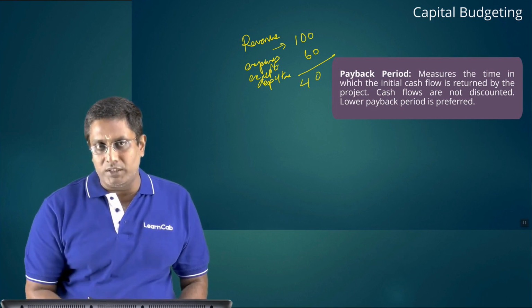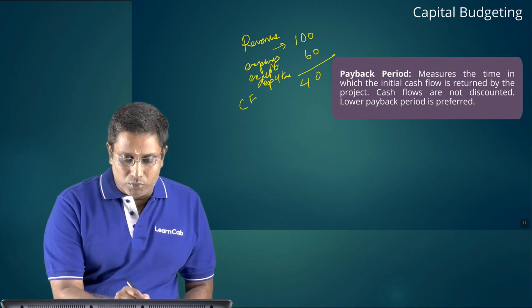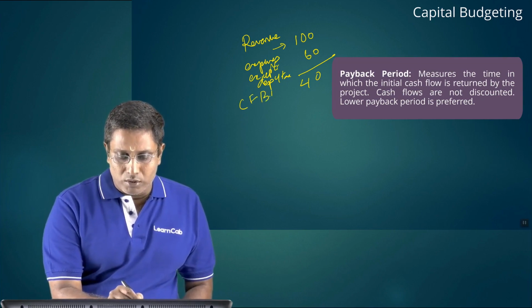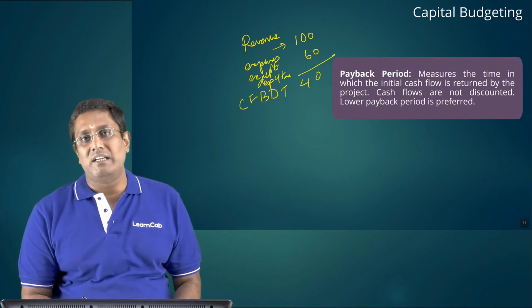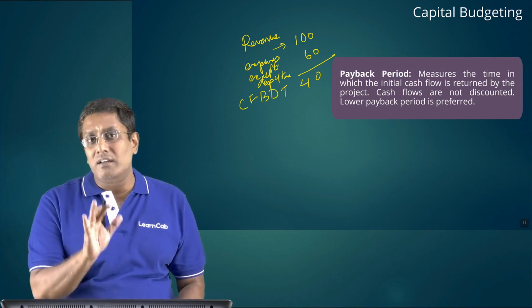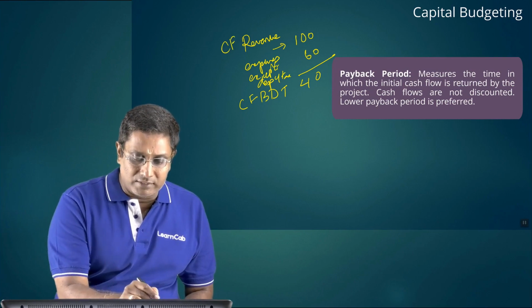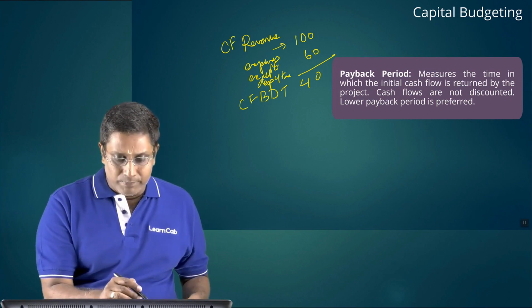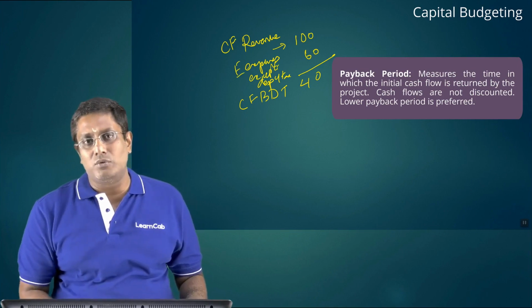The remaining is 40. This figure is called cash flow before depreciation and tax. Clear, students? So these are all expenses and this is cash flow.